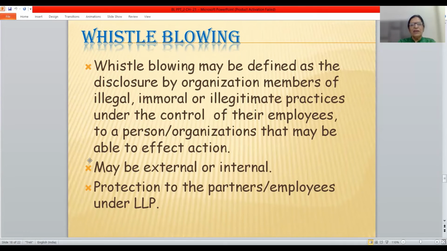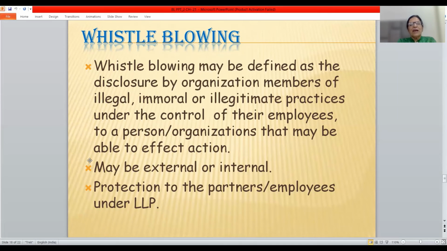What is whistleblowing? Whistleblowing may be defined as the disclosure by organization members of illegal, immoral or illegitimate practices under the control of their employers. Anything which is not legal, against good morals or illegitimate, health hazards, some unlawful act committed, then the whistle is blown about it to the internal management.